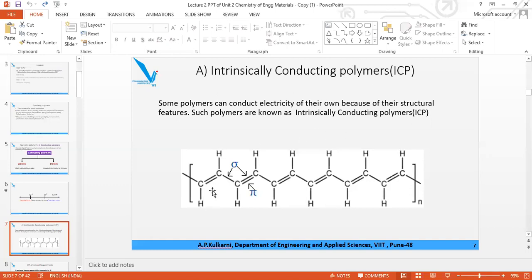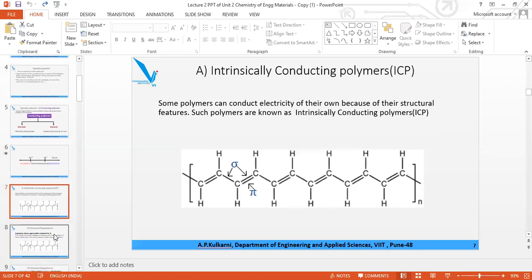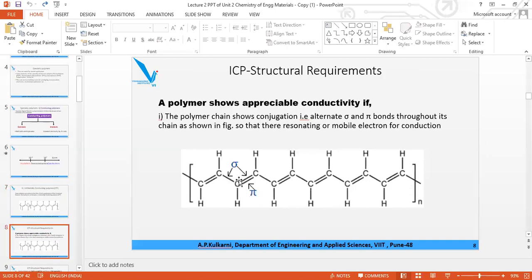So here, this pi delocalized cloud is there, because of which they have a little bit of conductivity. Next, the polymer shows appreciable conductivity if it has conjugated double bonds. This is one condition: alternate single bond, double bond, single bond, double bond.